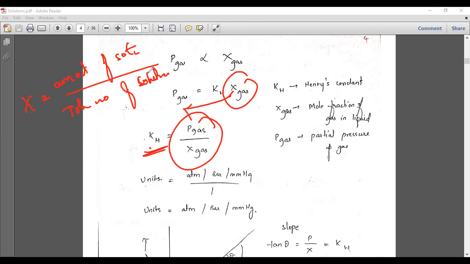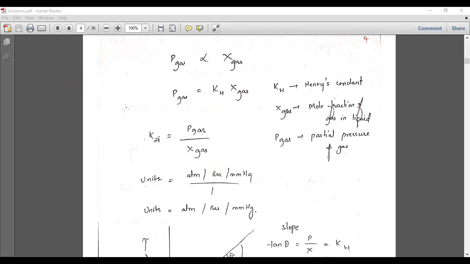I will tell you exactly later, but simply understand that it is solute divided by solution, so there are no units for the mole fraction. So the units of the Henry constant will be exactly similar to the pressure units like atm, bar, or mmHg.